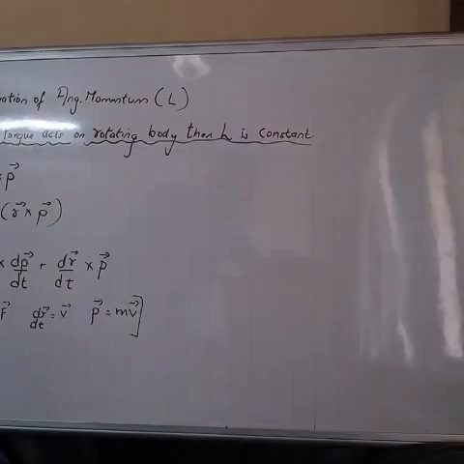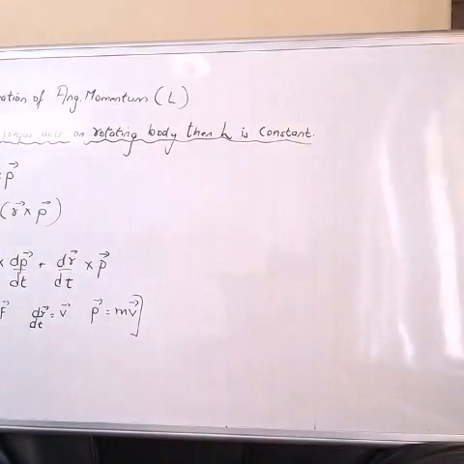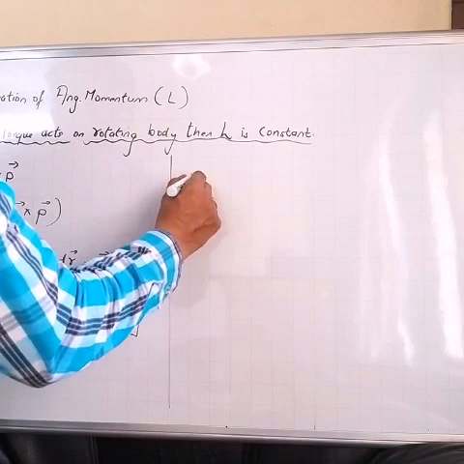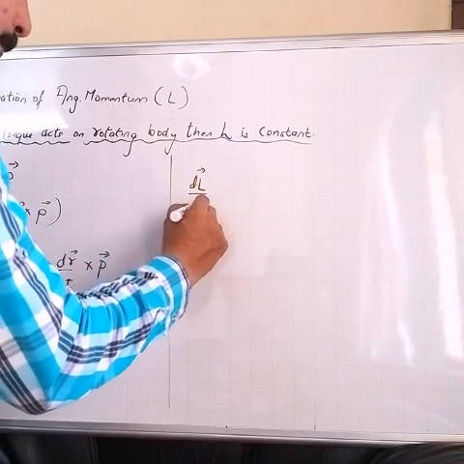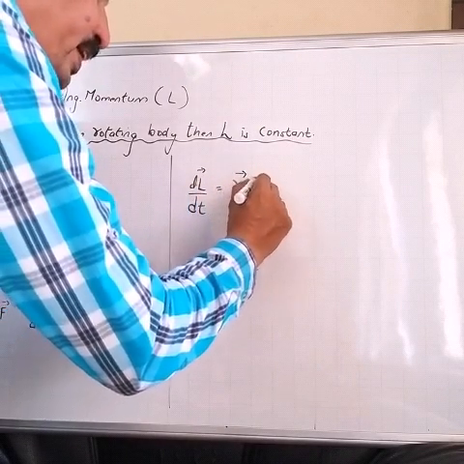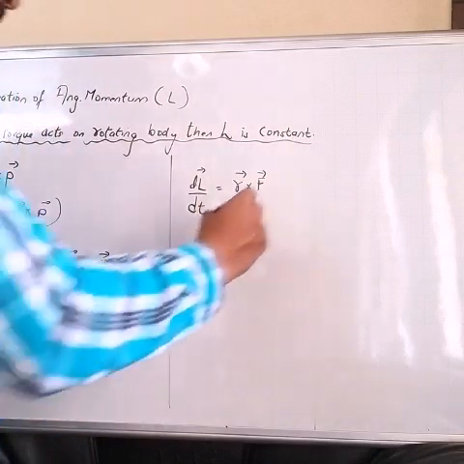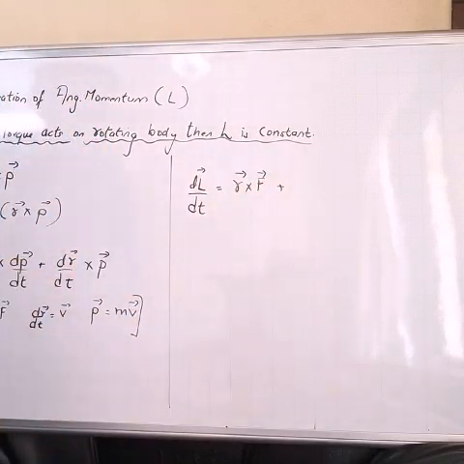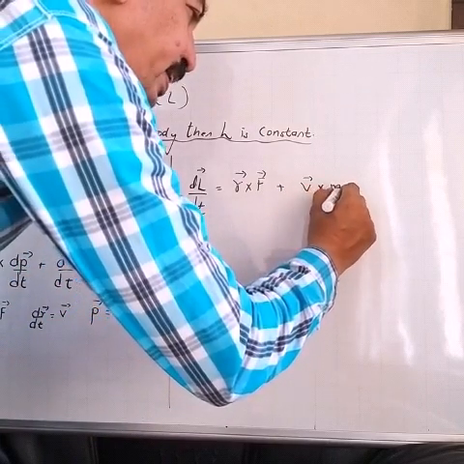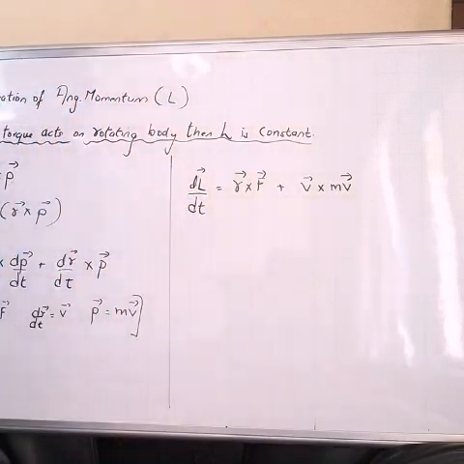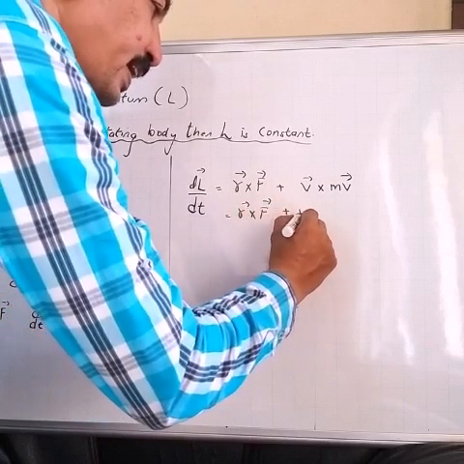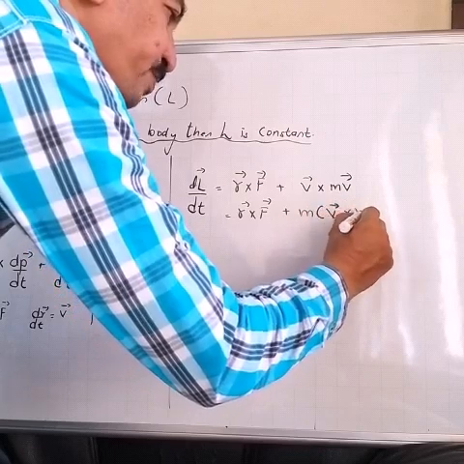Now once again I write the equation. dL/dt equals r cross, instead of dp/dt I'll write r cross F, plus instead of dr/dt I'll write vector v cross m into vector v, or I can write this as r cross F plus m vector v cross vector v.